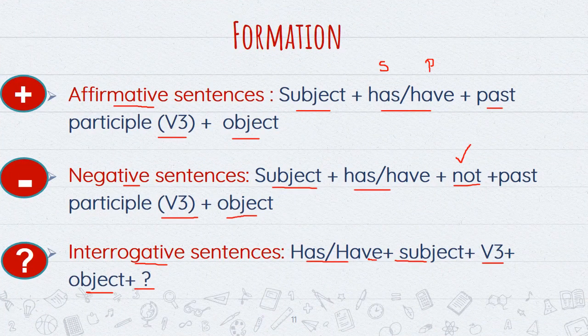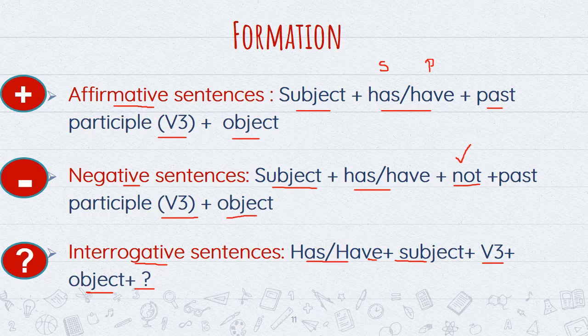Now, students, I will tell you the formation of present perfect tense. In present perfect tense, we use has or have as helping verbs. And third form of the verb is used in perfect tense, whether it is present perfect tense, past perfect tense, or future perfect tense. Verb third form will be used, but we will keep on changing the helping verbs. In present we use has have, in past we use had, and in future we will use will or shall have.